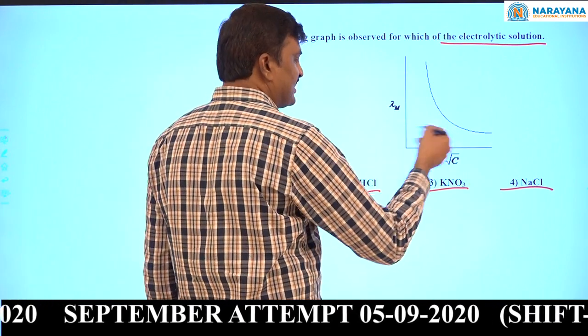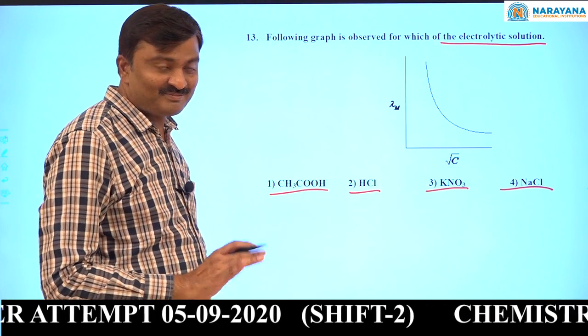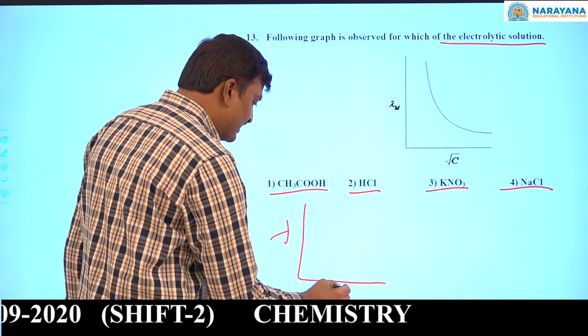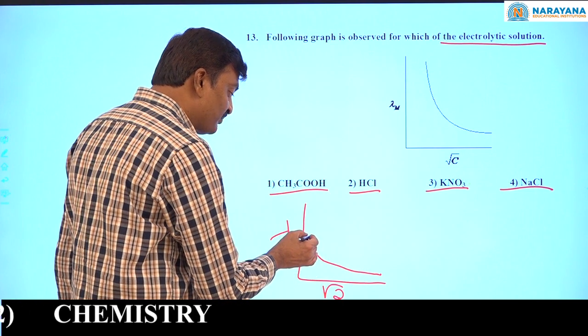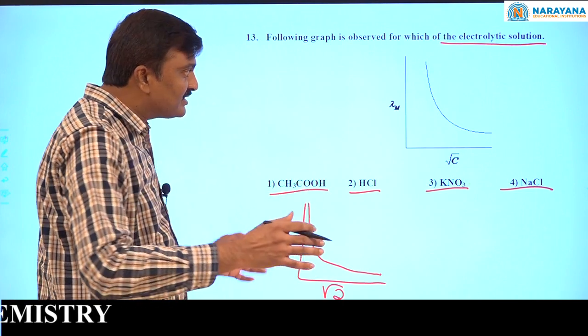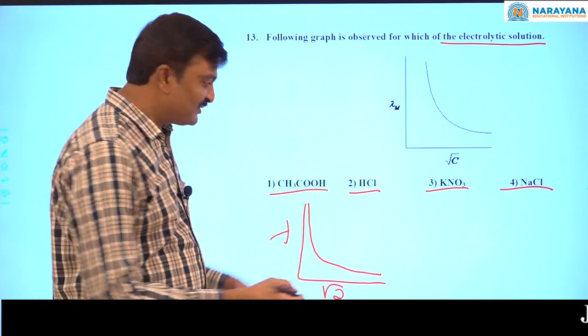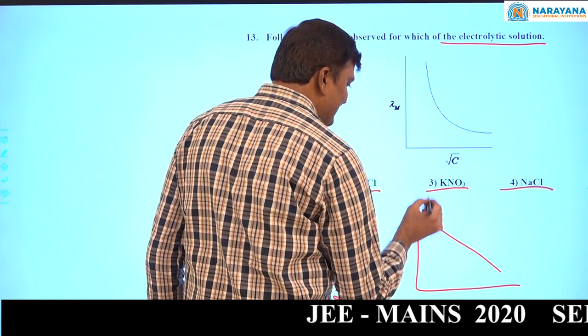See, with decreasing concentration, the lambda value increases for everybody. But for a weak electrolyte, what happens? When the concentration reaches 0, then lambda will increase drastically. But for the strong electrolytes, it increases linearly.